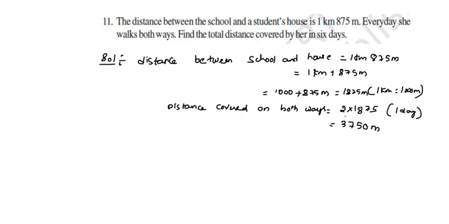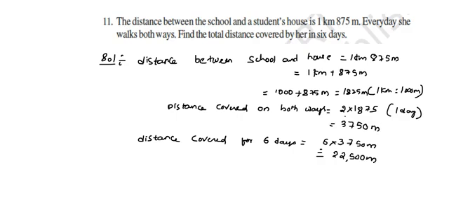Total distance covered by her in 6 days. So for the total distance covered in 6 days, how can we write it? Distance covered for 6 days. Already given in the question, 6 days, so 6 into 3750 meters. After multiplying, you may get the value as 22,500 meters. Now we have to convert them into the form of kilometers.